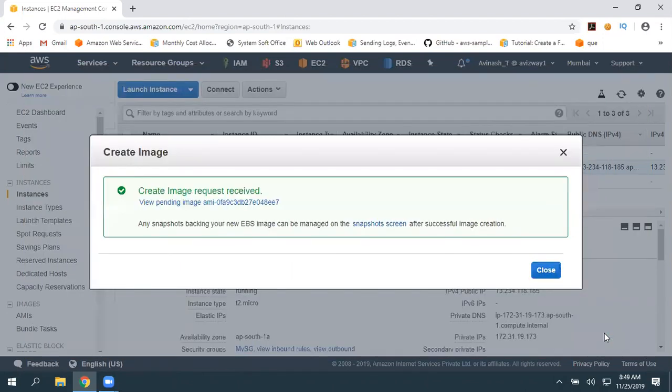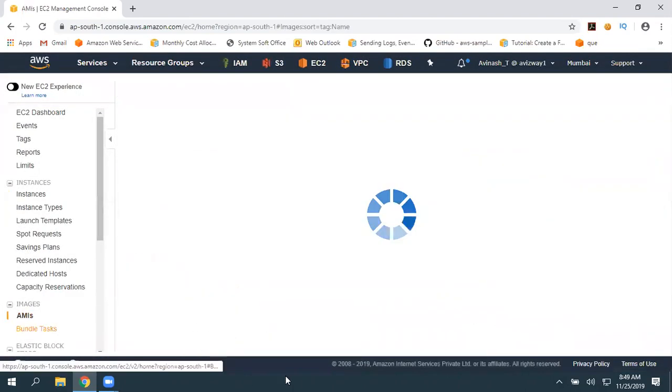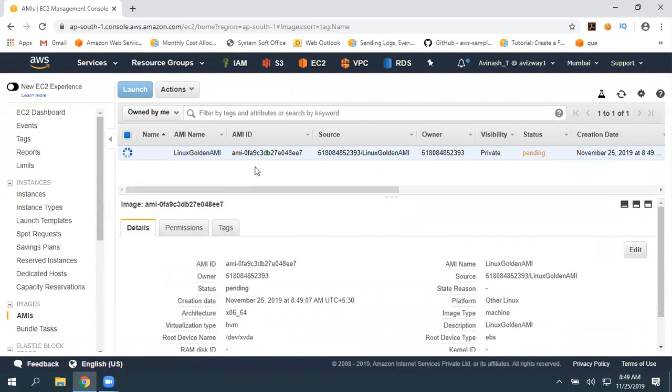Click on create image. Immediately one snapshot is going to be created, and that snapshot is going to be associated with our AMI. From this AMI, you can launch a new instance. You are going to get all the settings, new volume, associated entries, HTTPD configurations, SSSD settings, everything.